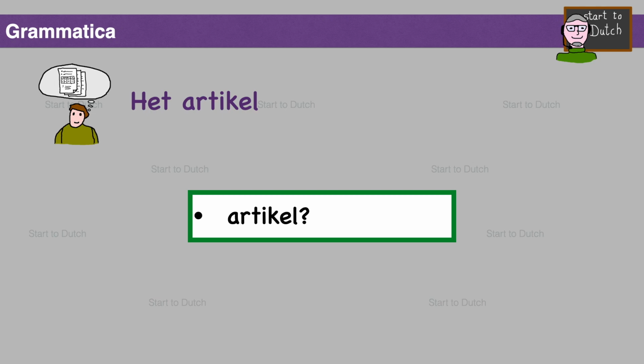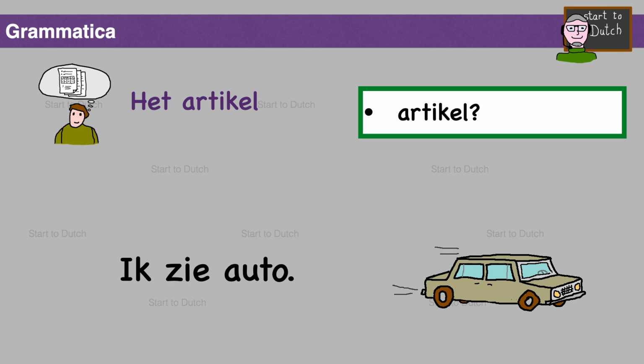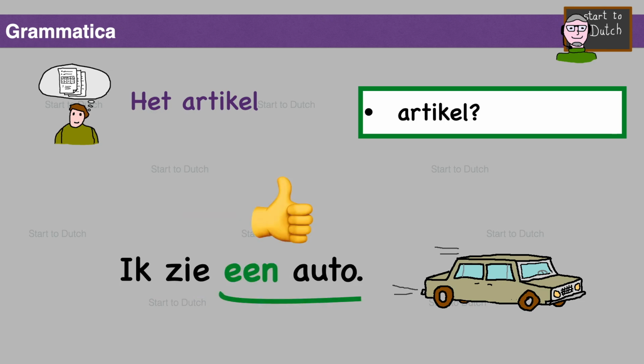Artikel. Ik zie auto. I see car. Is this a correct Dutch sentence? No, it's not. Correct, ik zie een auto. Een is the article. But what is an article? It is a small word that comes before a substantief, before a noun.